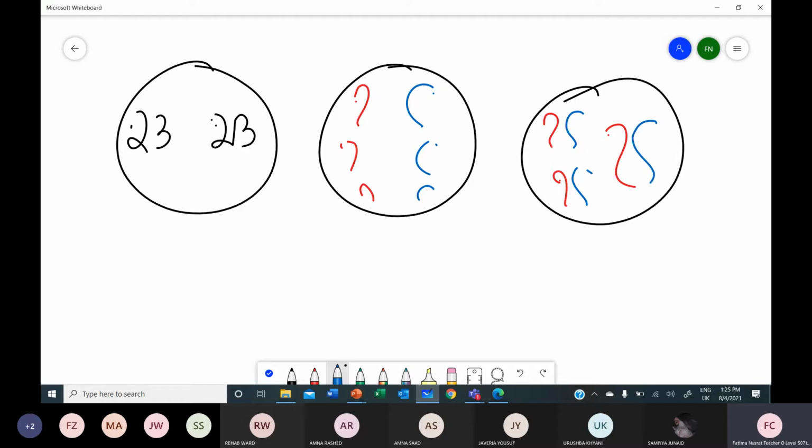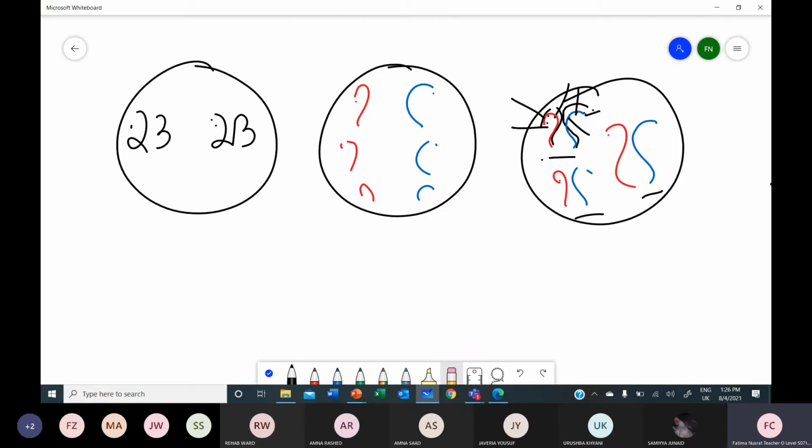Now why are they able to form a pair? Because they are the same in size and shape, and the sequence of genes over them is the same. The genes are attached on the chromosome. Position 1 has the gene coding for eye color on both chromosomes, the second gene codes for hair color on both, and the third gene codes for the enzyme amylase on both. The sequence of genes is the same on both chromosomes.